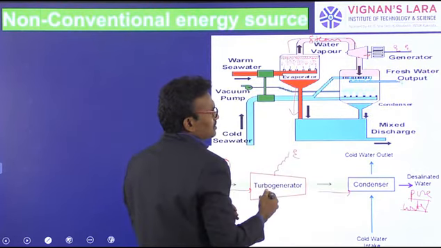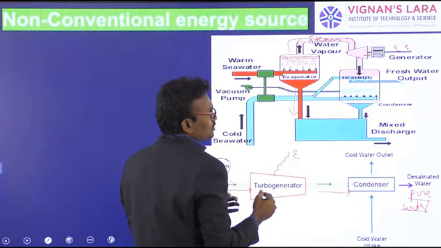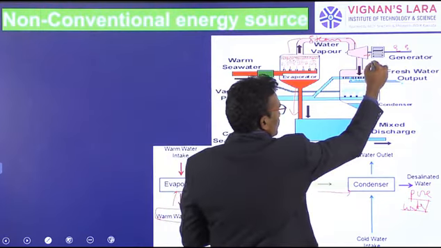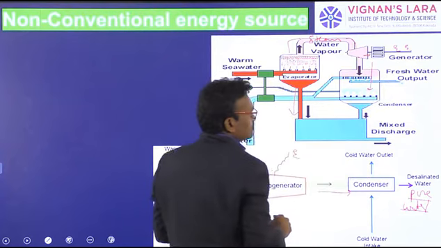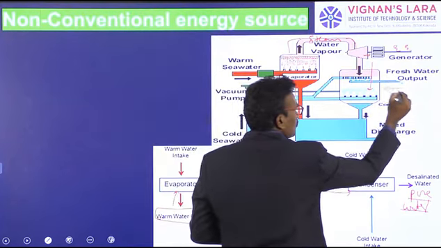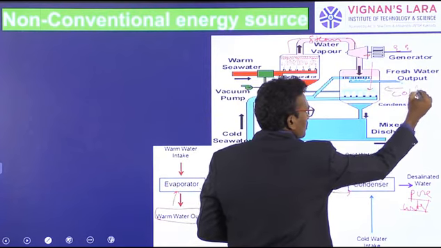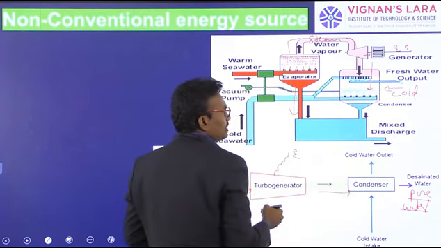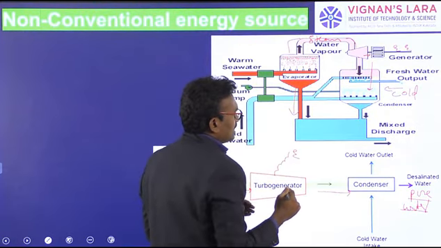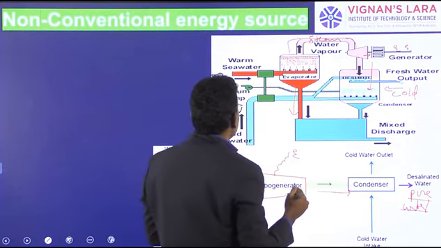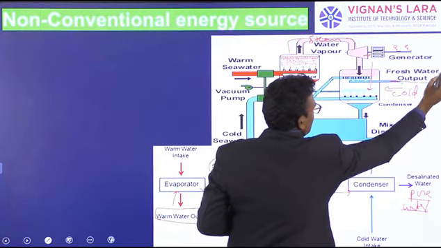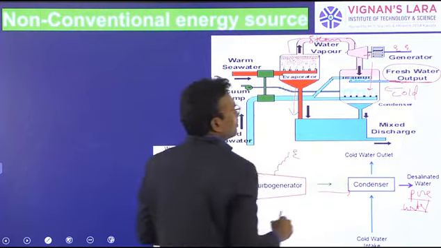After rotation of the turbines, the steam becomes low pressure steam. It is passed into the condenser, where cold water is used and it is converted to liquid water. That liquid water is called desalinated water. Desalinated or fresh water output.